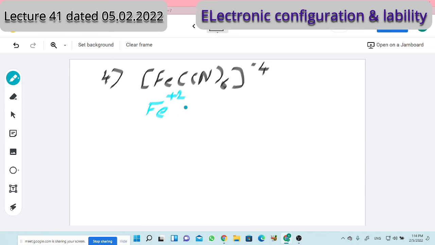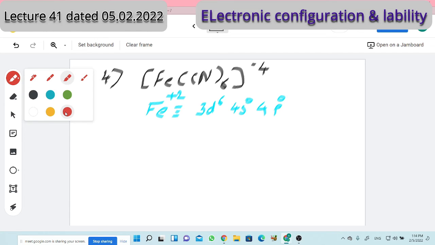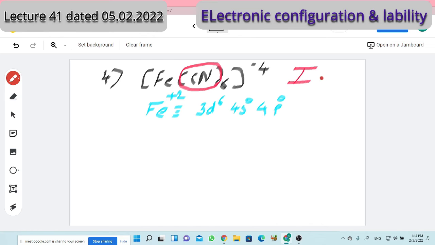What is the electronic configuration? 3d6, 4s0 and 4p0. One hint I give to you, or before my hint also you might have guessed: the cyano ligand, CN- ligand, is a strong ligand, a powerful ligand. So what will it prefer, inner orbital or outer orbital complex? Inner. Right, it is an inner orbital complex.